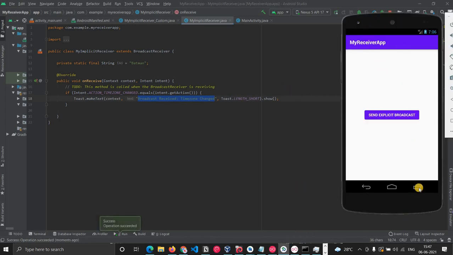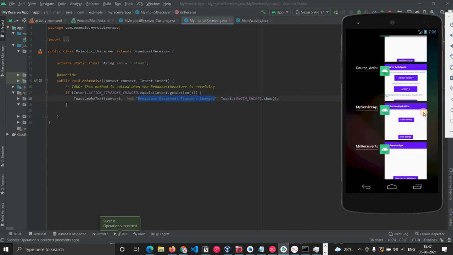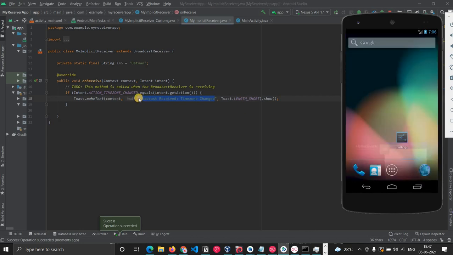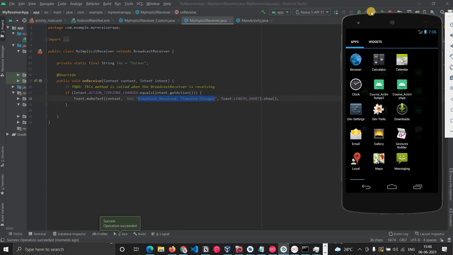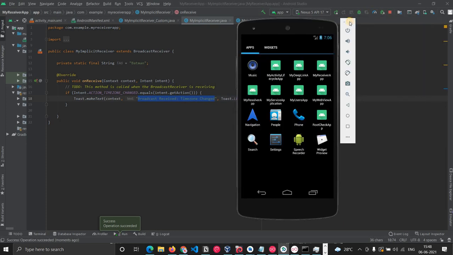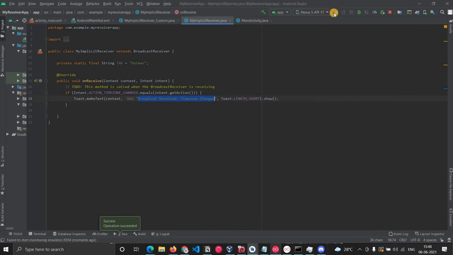Okay, so this is that app. What we will do is try to change the time zone, and we should get this toast message. Let me just install it on another device. Here the settings, yeah, it's there.